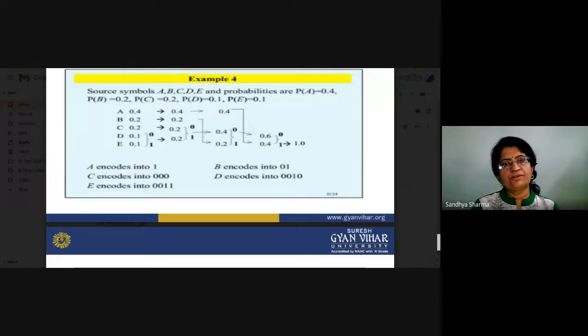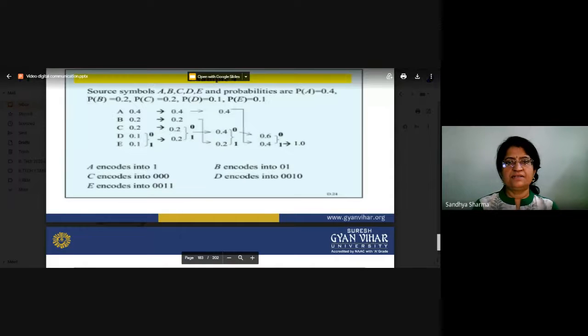Suppose you are given the source symbols A, B, C, D, E, and their probabilities: PA is 0.4, PB is 0.2, PC is 0.2, PD is 0.1, and PE is 0.1. First of all, we have to arrange them in descending order, and we can see that these are already arranged in descending order.